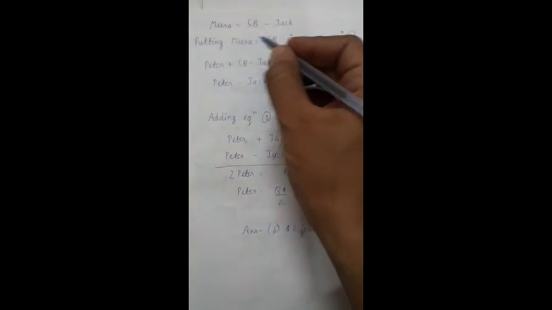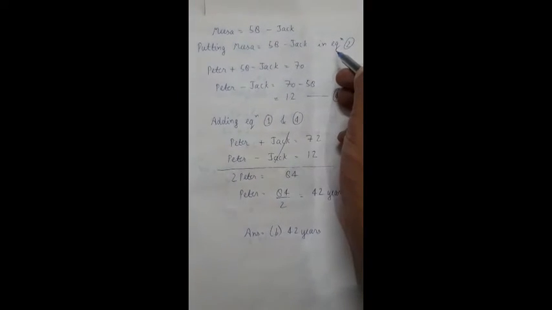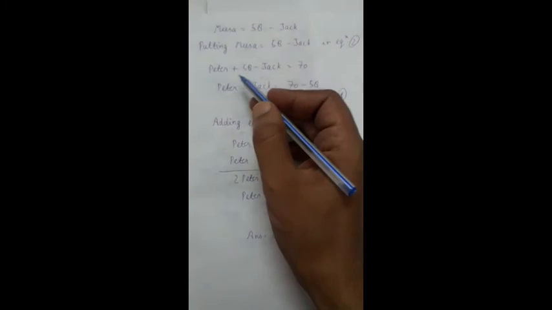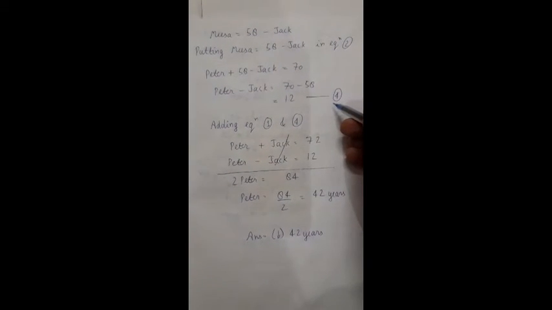We will get Misa equal to 58 minus Jack. Now we will put Misa equal to 58 minus Jack in equation 2. So we will get Peter plus 58 minus Jack equal to 70. That means Peter minus Jack equal to 70 minus 58. We will get 12. Let this be equation 4.